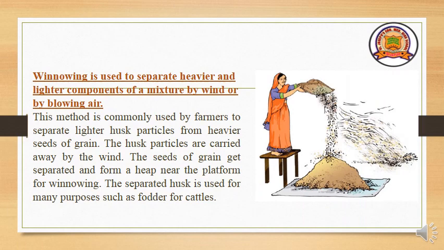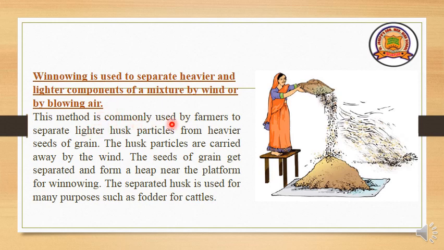Let's discuss a few more points about winnowing. Winnowing is used to separate heavier and lighter components of a mixture by wind or by blowing air. Hand picking is done when the substances in a mixture have two different sizes, whereas winnowing is done with heavier and lighter components.